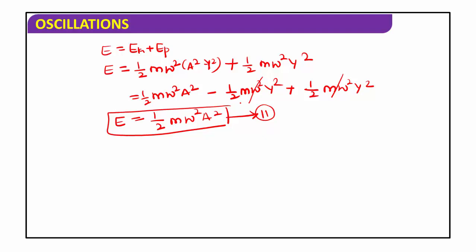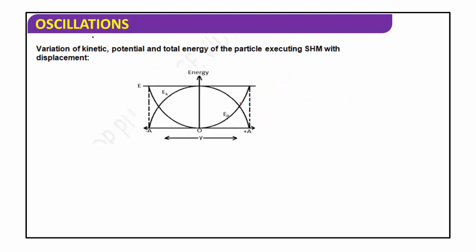Using this equation, now we will study the variation of kinetic energy, potential energy and total energy of the particle executing simple harmonic motion with displacement.